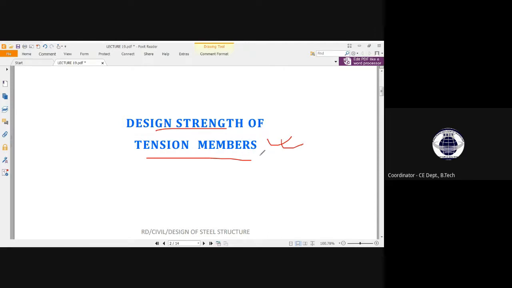So how many types of members will we study basically? How many types of member will we study? See, member here has not been classified by its material property. It has been classified by the way the force is coming to the member.